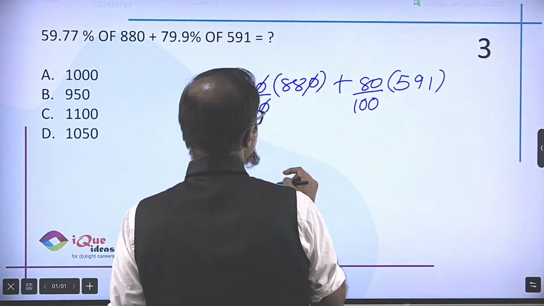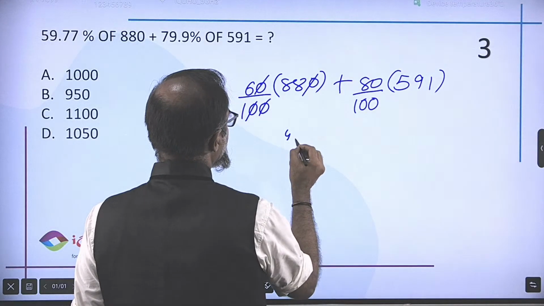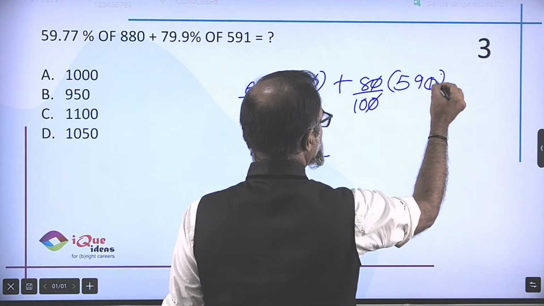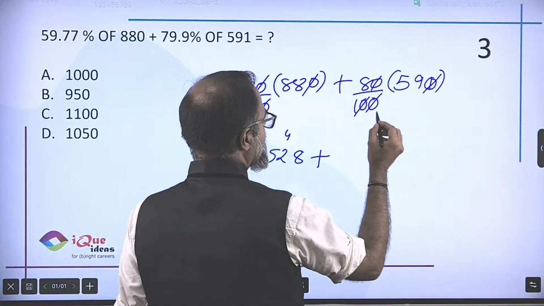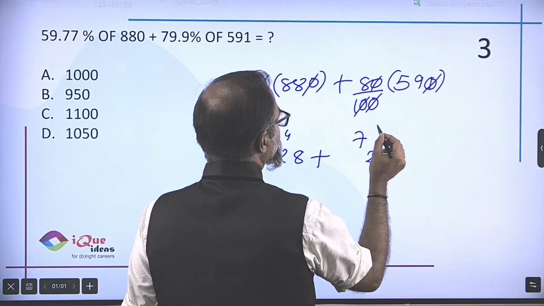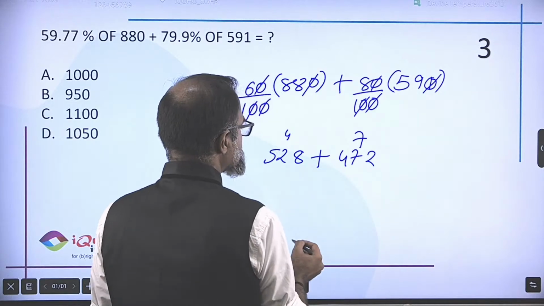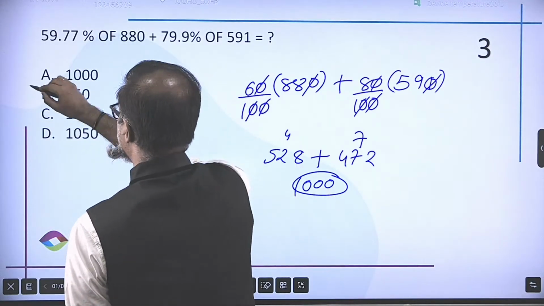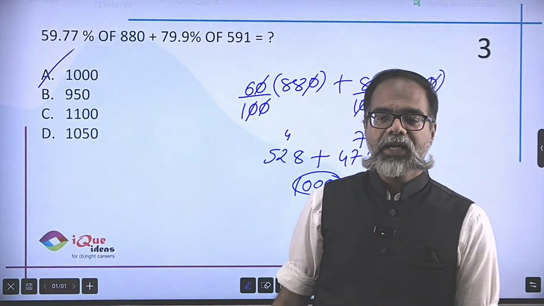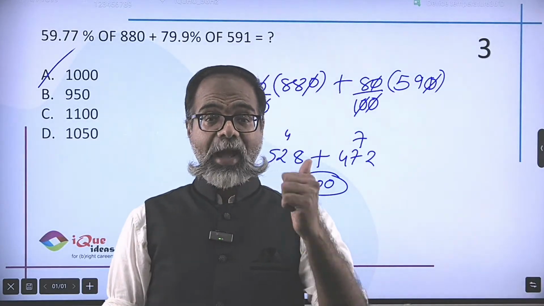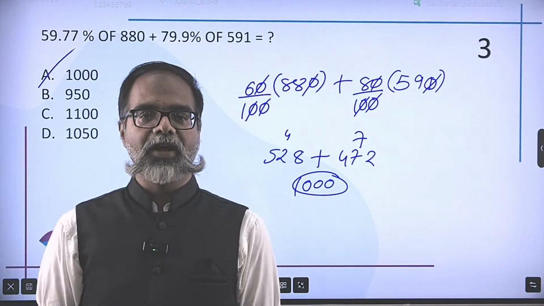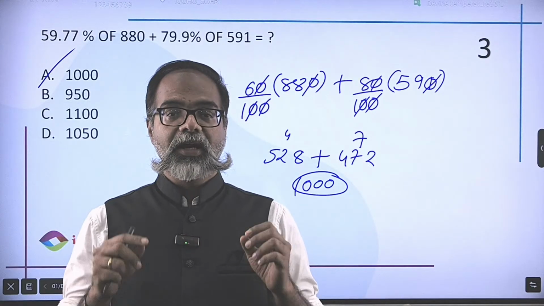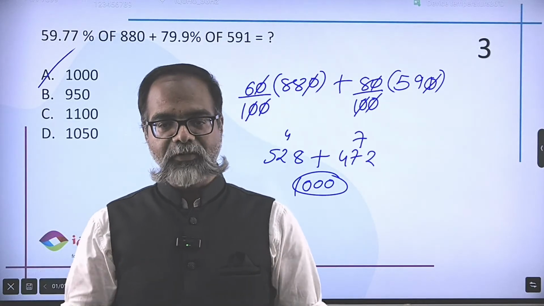So 88 multiplied by 6, 8 6s are 48, 8 6s are 48, 52 plus a 0 and a 0 gets cancelled. Let's put this as a 0. So 59 into 8, 9 8s are 72 and 5 8s are 40, 47. So 528 plus 472 is equal to 1000, and we do have 1000 as the answer. So again, a simple case of rounding up the figures and you absolutely get the answer to this particular one, right? Surprising, 3 consecutive questions of math containing just rounding up of figures and simplification. Great.